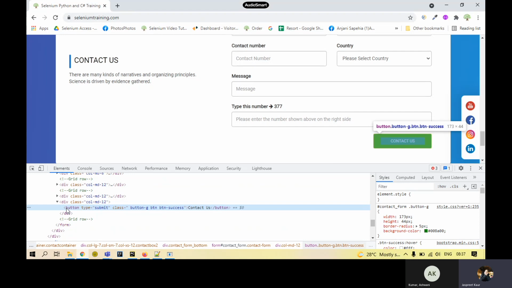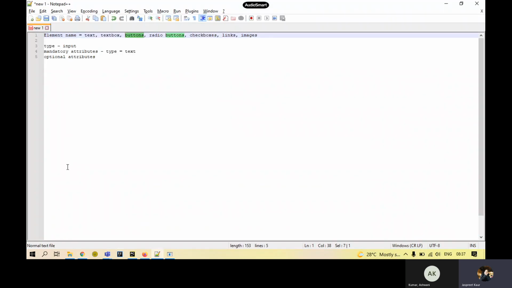The value for this can change. For this button, it is submit. For some buttons, it could be button itself. It's up to the designer what it gives, but the type attribute will be like this. For buttons, it would have looked better if we could have had Excel, but I need to maybe reactivate the account or something. So for buttons, we have seen the type is button, and the type attribute value is submit, or it could be button.